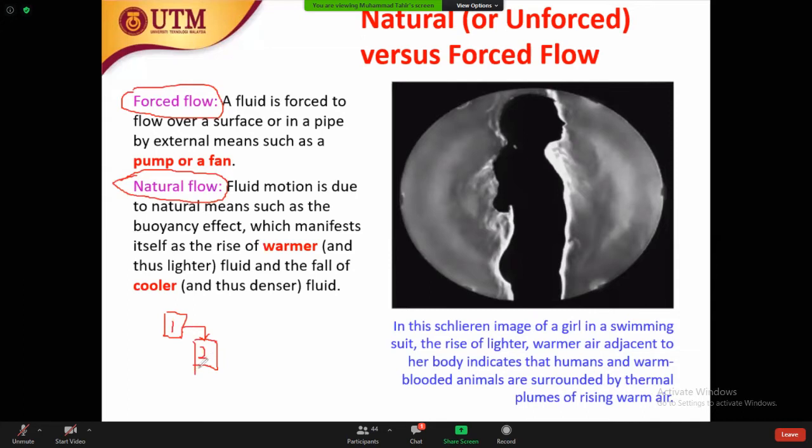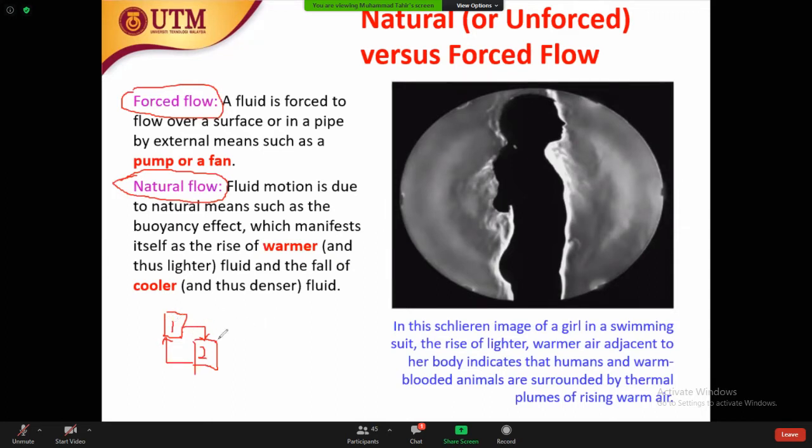Another example is if we want to transfer fluid from container number 2 to container number 1. How can we transport from number 2 to number 1? By using a pump, some type of pump. So we need some external force to flow from 2 to 1.